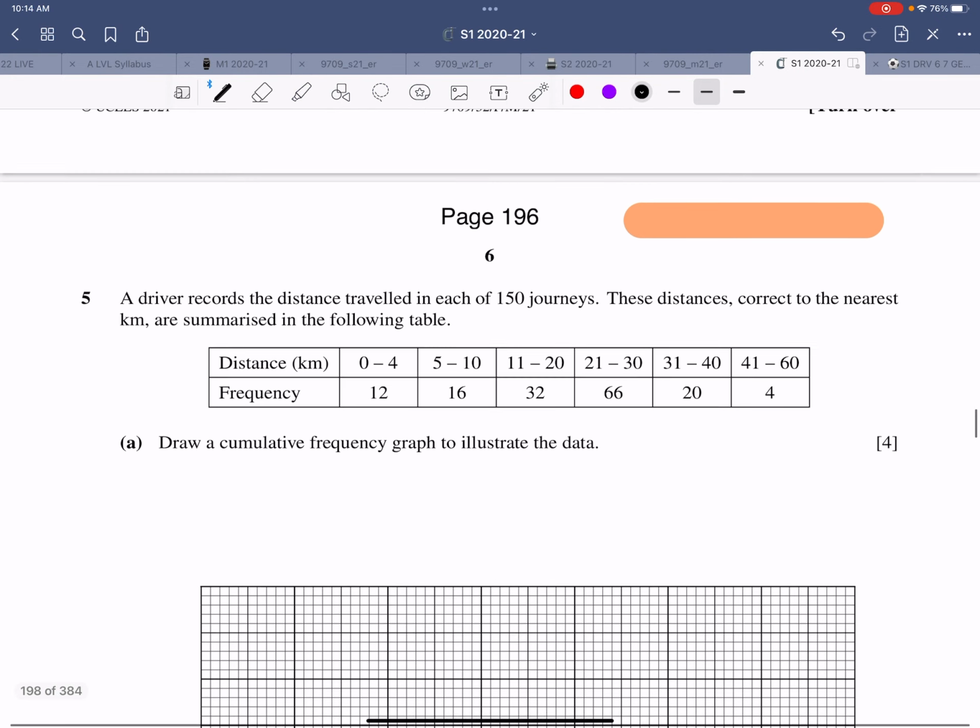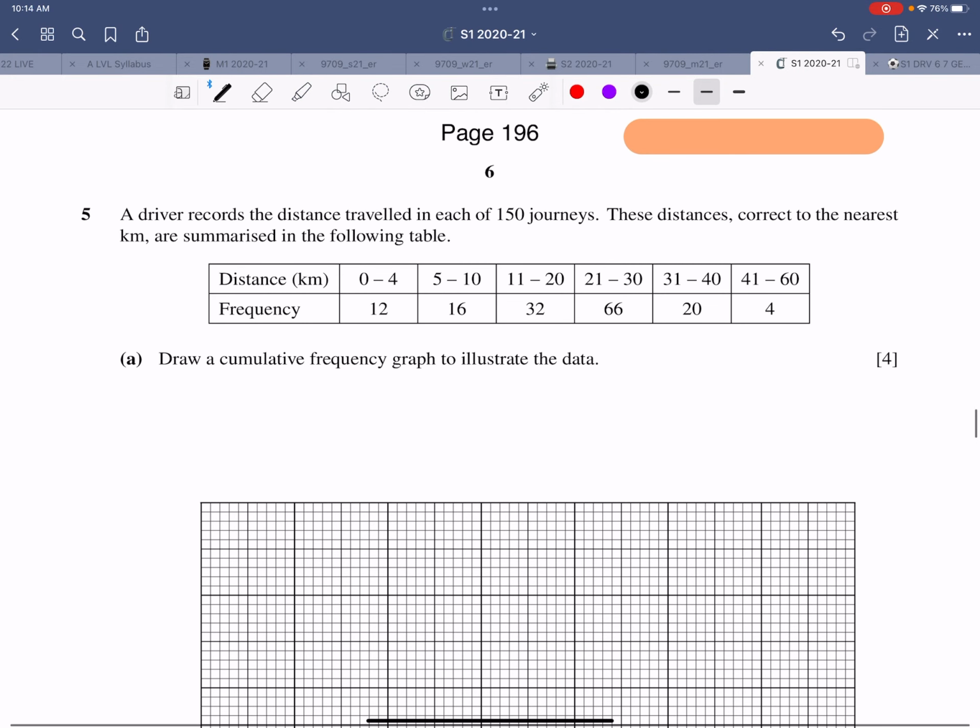Now let's look at question number 5. What is this question all about? So now question number 5 is about a data that is given, and this is a frequency distribution. That is the first thing that you should observe. First of all, it's a question about frequency distribution, and they can ask for histogram, they can ask for CF curve, they can ask for mean and standard deviation calculation. That's something that you need to observe.